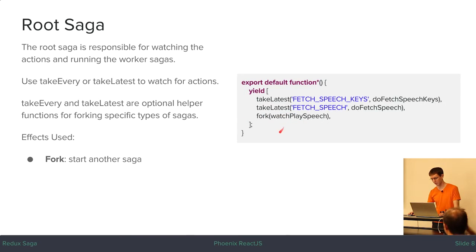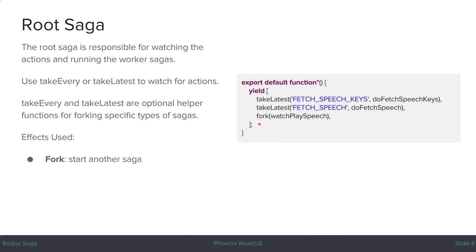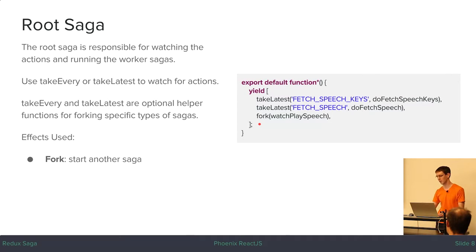So this is what the root saga looks like. In this root saga, we're going to watch for an action with the type fetch speech keys, and whenever we see one, we're going to run this worker saga, and we'll see what that looks like in a second. And similarly, we do the same thing for the fetch speech actions. So what these are actually doing is they're yielding a fork effect, and we'll talk more about what effects are in a second. But fork effects run concurrently alongside each other.